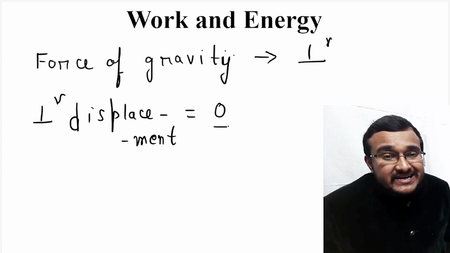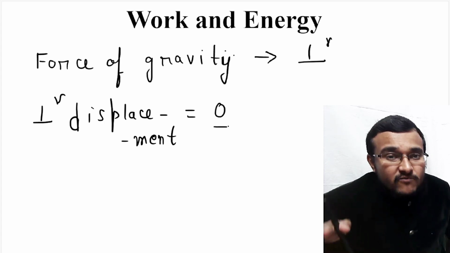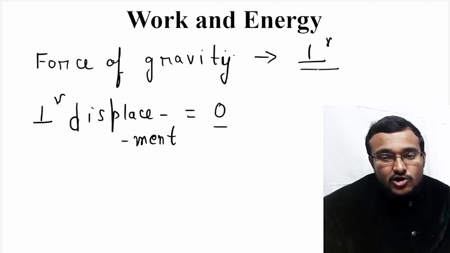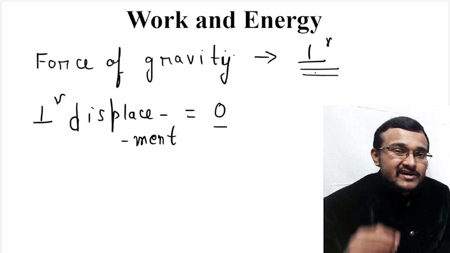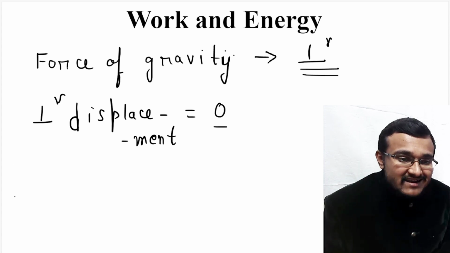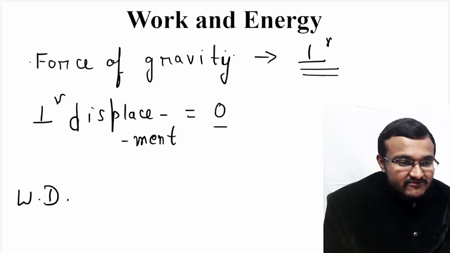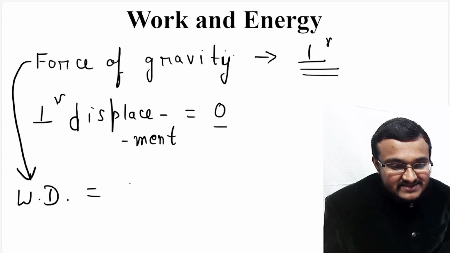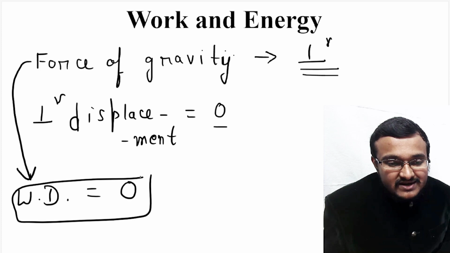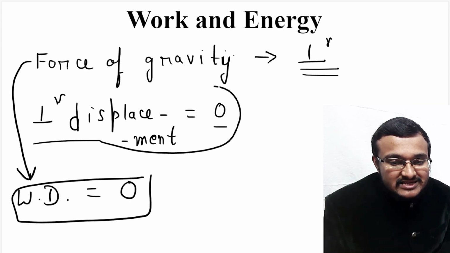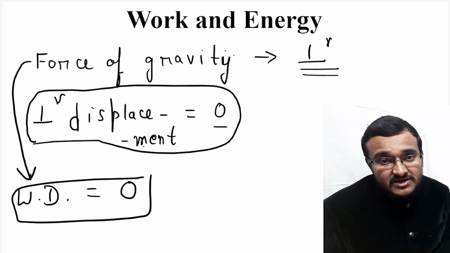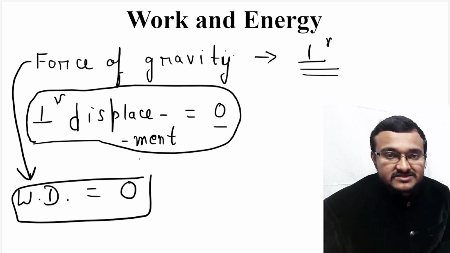So the perpendicular or vertical displacement here is 0, and the force of gravity always acts perpendicularly to the object. So if you want to calculate the work done by the force of gravity, that is equal to 0, because the vertical displacement is 0. That's why the work done by the force of gravity on this particular object is 0.